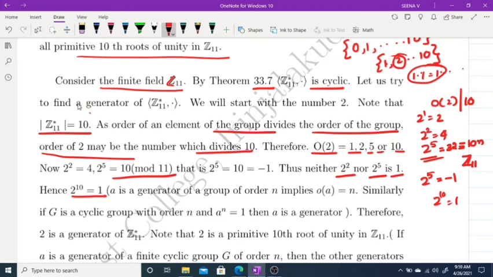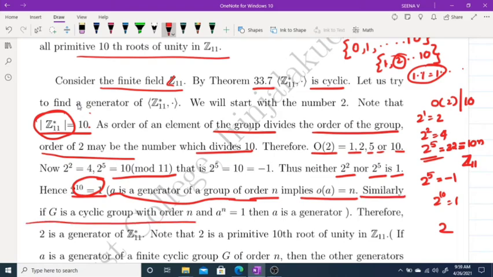The cardinality of this group is 10 and 2 raised to 10 is equal to 1. That means 2 is a generator. We have this result: if A is a generator of a group of order n, then the order of A equals n. Similarly, if G is a cyclic group with order n and A raised to n equals 1, then A is a generator. We have this result.